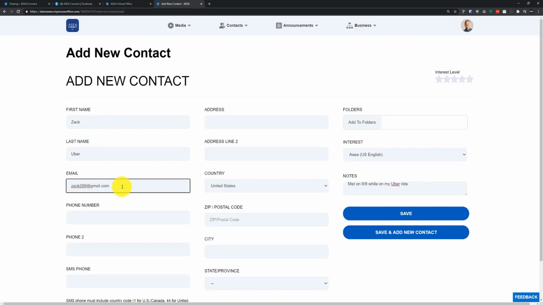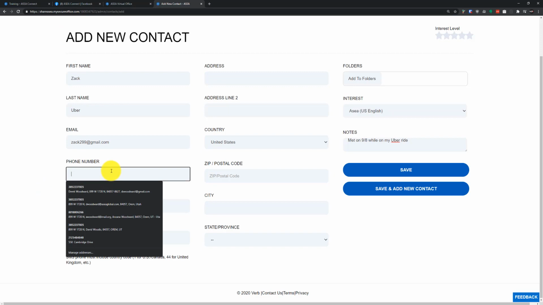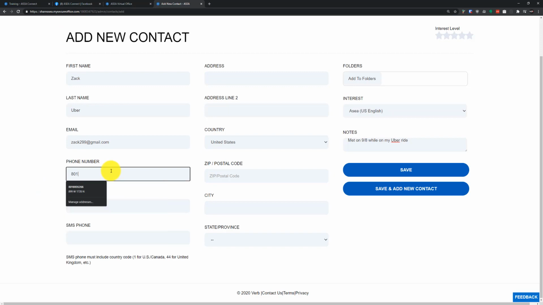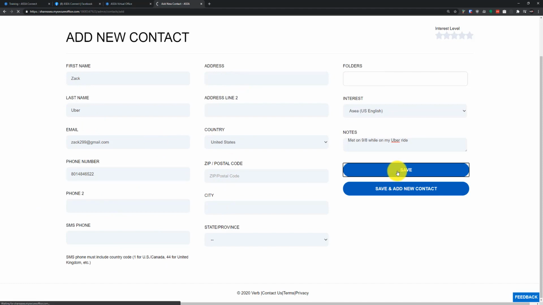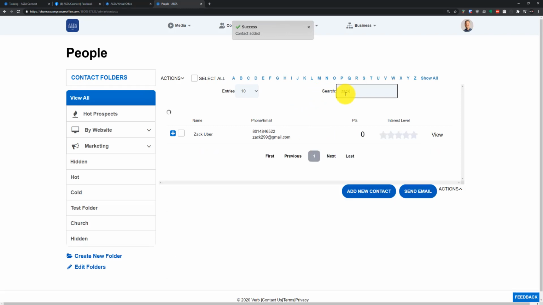I'm going to put that here in my email spot. And let's go ahead and add a phone number. I'm going to put in a fake phone number just for the sake of adding this contact here. You can go through the process if you have the information for your contact, or you can simply add the bare minimum here. Let's go ahead and hit save. And now I should have a new contact for Zach. Okay, there he is, Zach Uber.